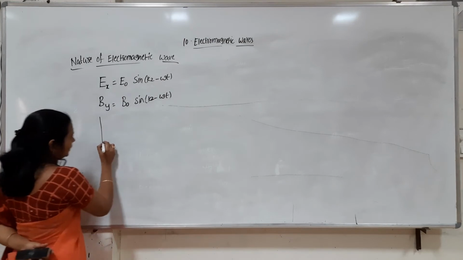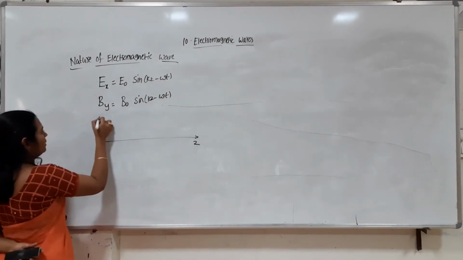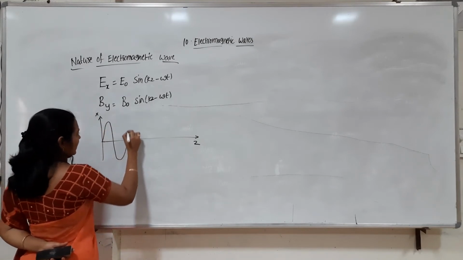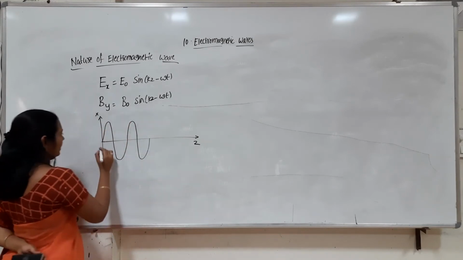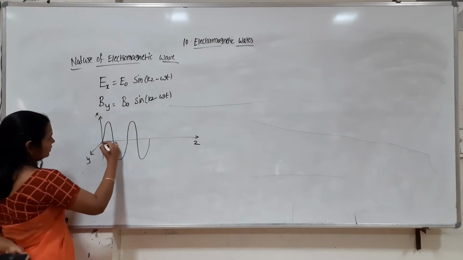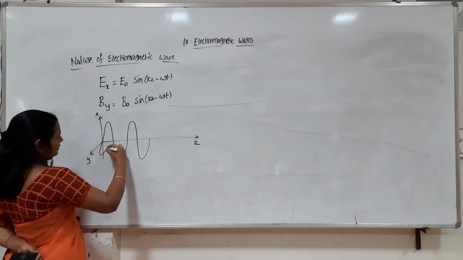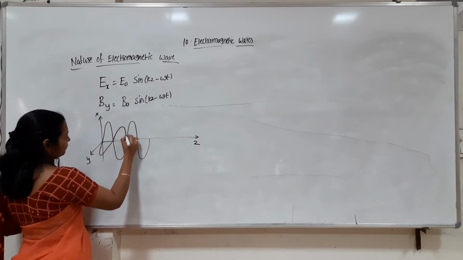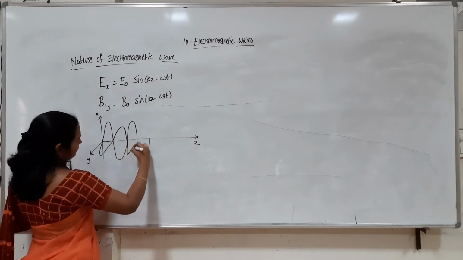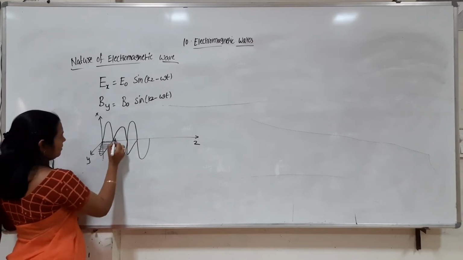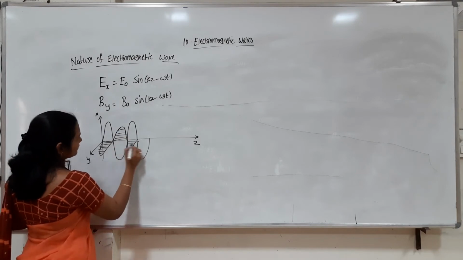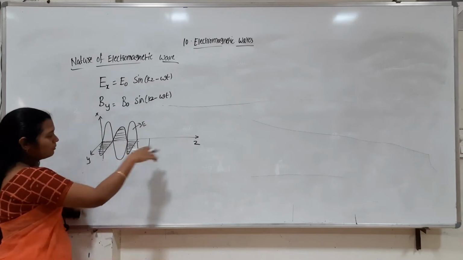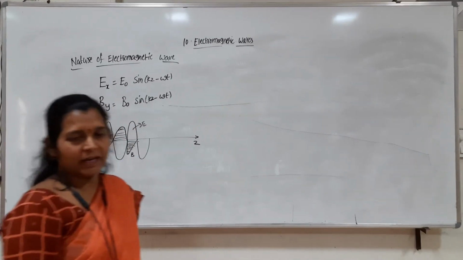So the wave looks like this. If this is the propagation and if this is the x-axis, this is the electric vector which is varying with time, and if you consider this is the y-axis, this is the magnetic vector. So these are mutually perpendicular to the wave propagation, right?